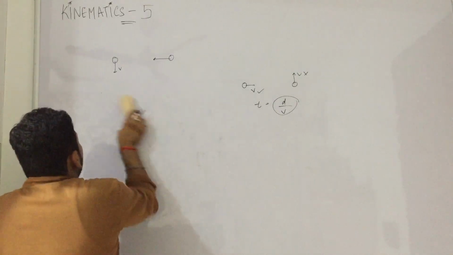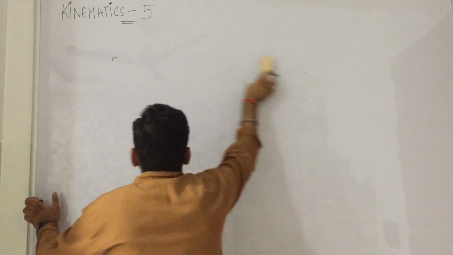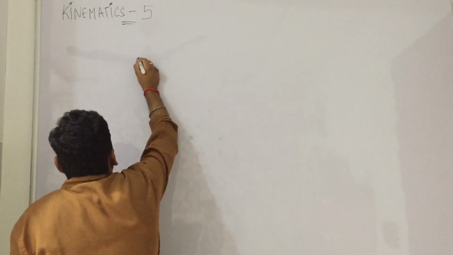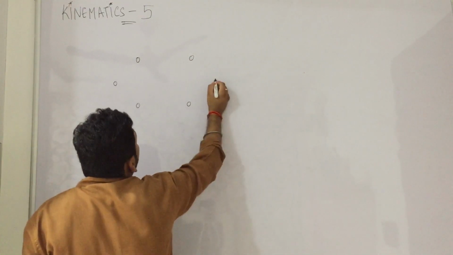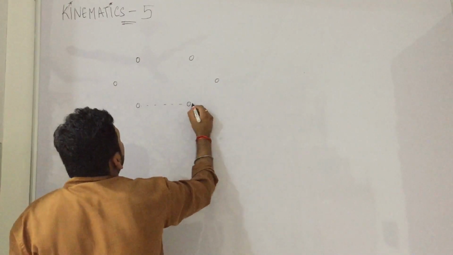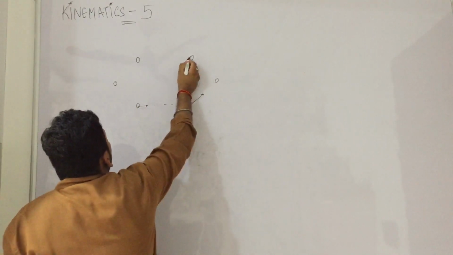So I will take another example. Let us take 6 particles in a hexagon. You can take any number of particles. The concept must be clear. So they are moving towards each other.